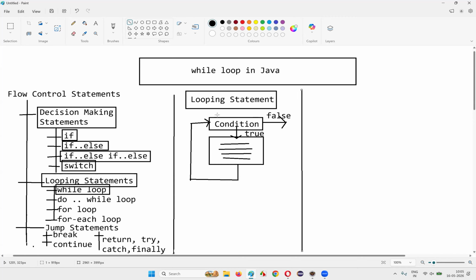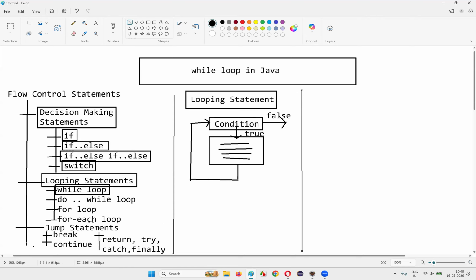So there are different types of looping statements we have in Java, which fall under the flow control statements. What are those different types of looping statements? First one is while loop. Second one is do while loop. Third one is for loop. And fourth one is for each loop. So in the coming sessions, I'm only going to cover the first three loops, guys: while loop, do while loop, for loop.